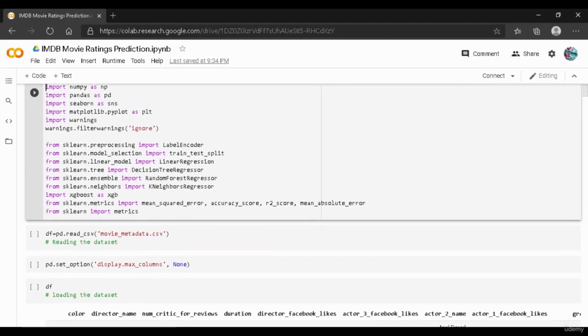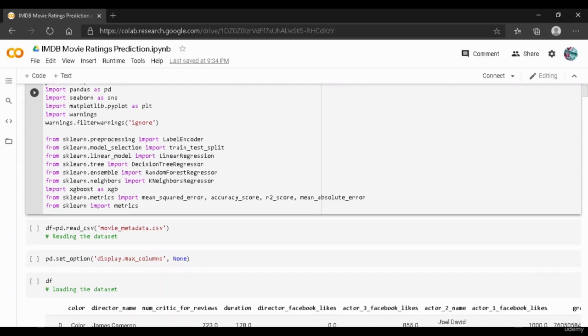Then the third import over here is Seaborn. Seaborn is a Python library which will help us to visualize statistical graphs. And not only that, Seaborn is based on the matplotlib library. And the next library over here is matplotlib. Matplotlib will help us to create plots.